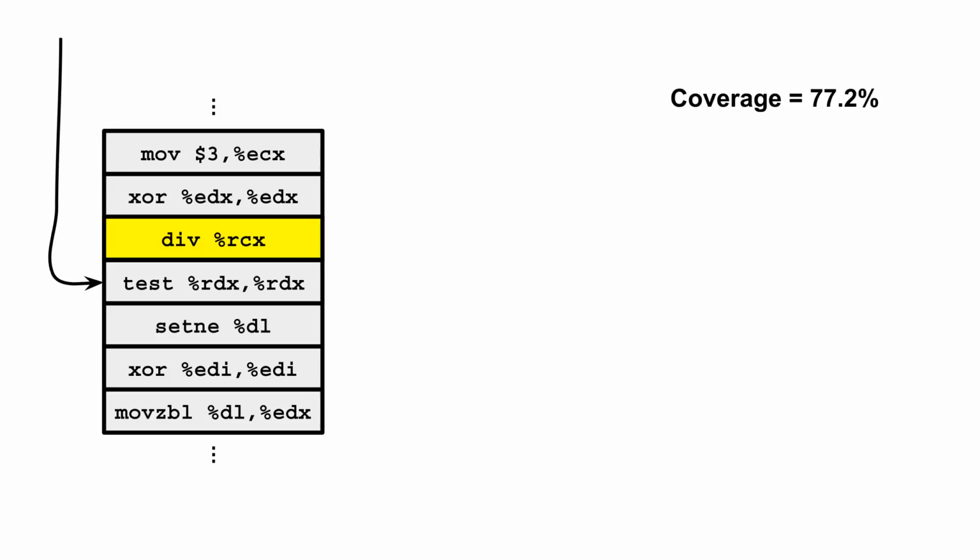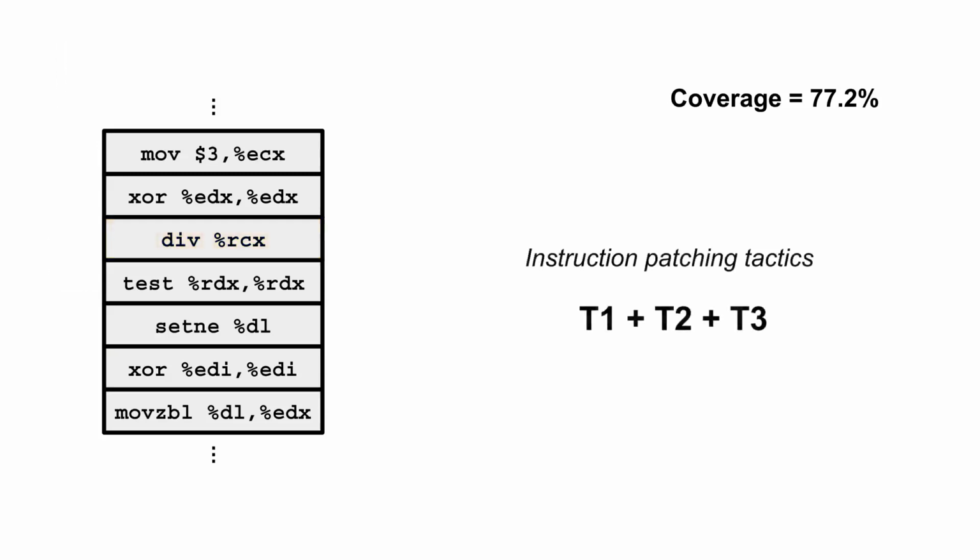Instead, the main technical contribution of our paper is a new set of instruction patching tactics named T1, T2, and T3. These instruction patching tactics are designed to boost the coverage of baseline instruction punning without relying on signal handlers or control flow information.